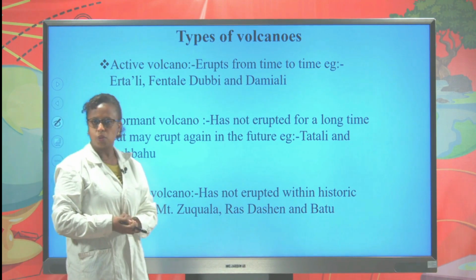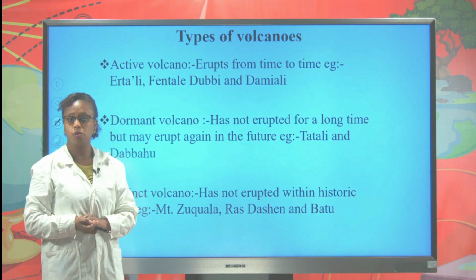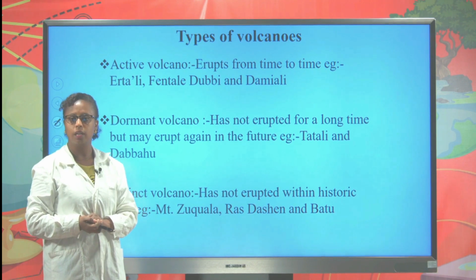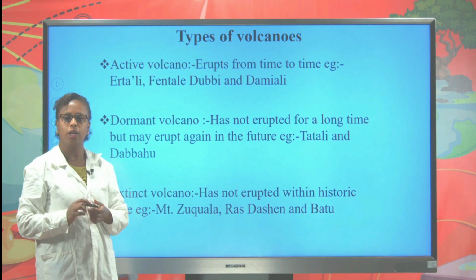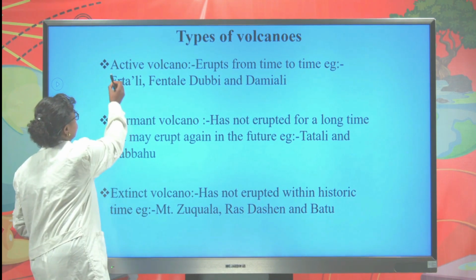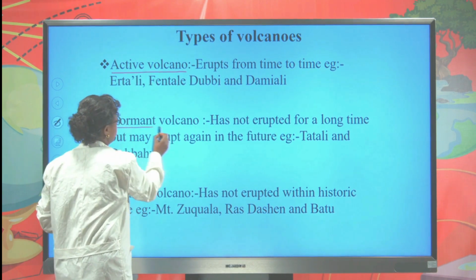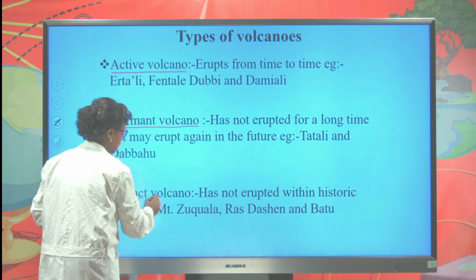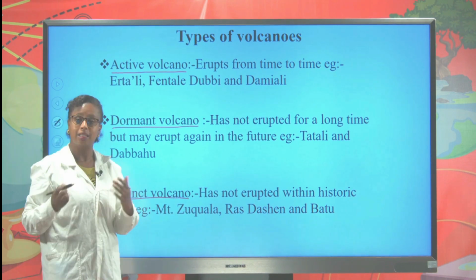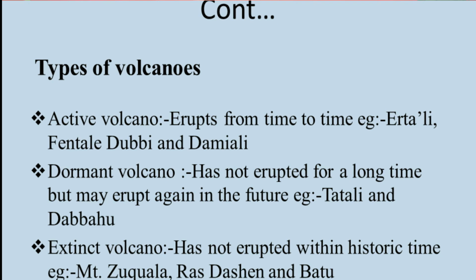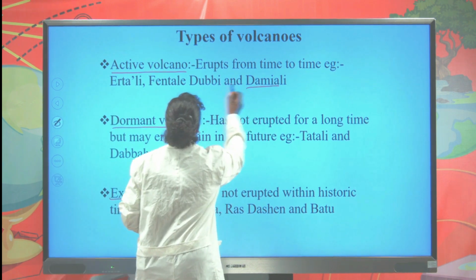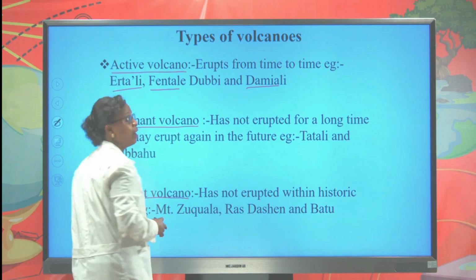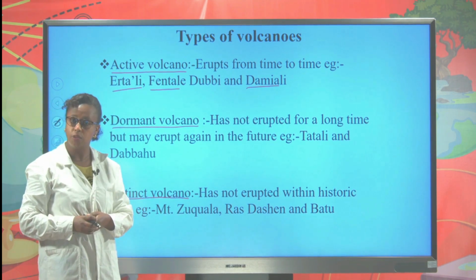Let's move to the types of volcanic activity. There are three types of volcanic activity: active volcanic activity, dormant or sleeping volcanic activity, and extinct or dead volcanic activity. Active volcanic type erupts from time to time. Fantale, Dubi, Dama Ali, and Ertale are examples of active volcanic type which are found in Ethiopia.